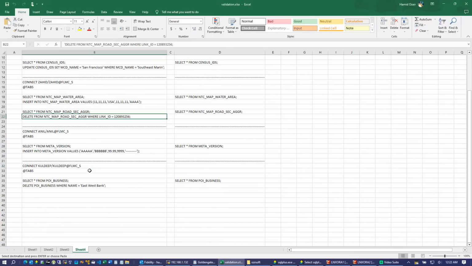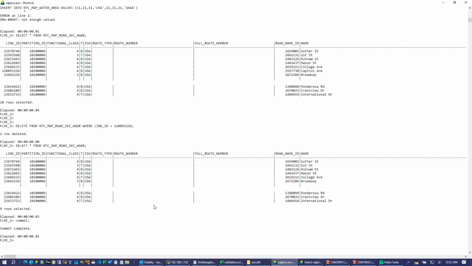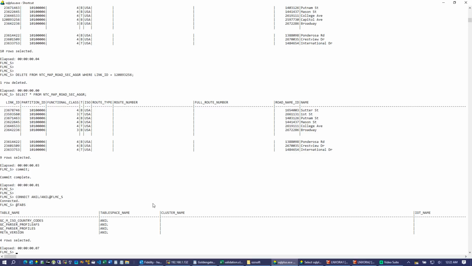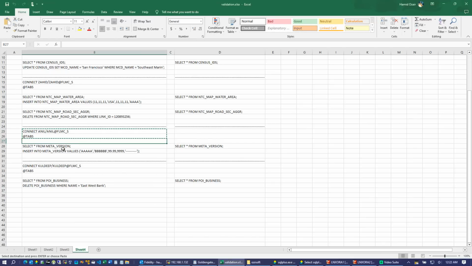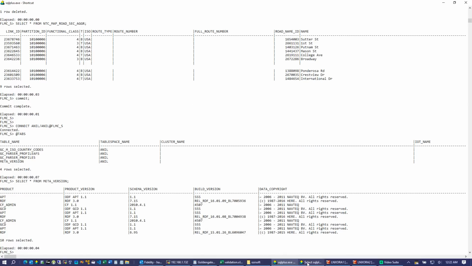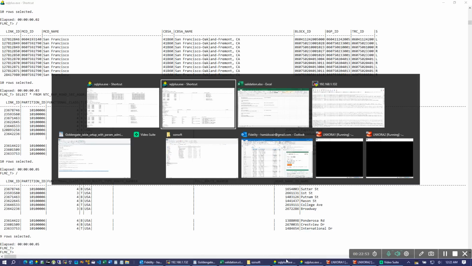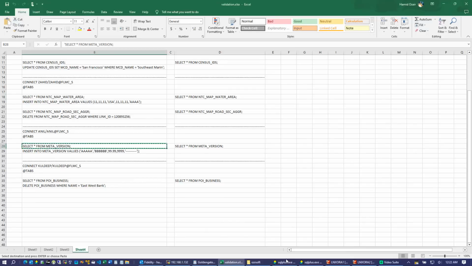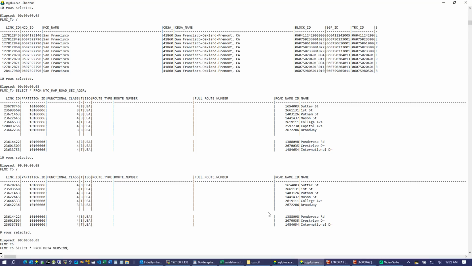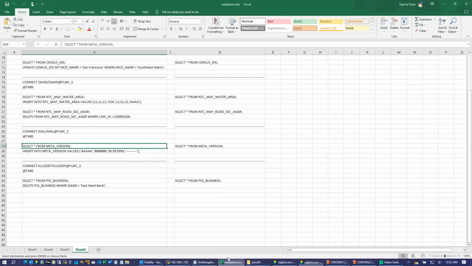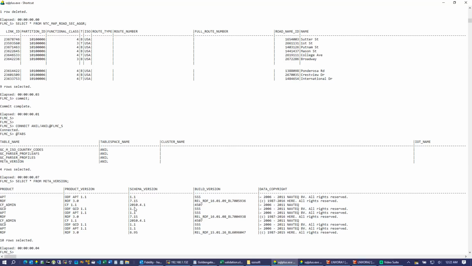Now I'm going to connect as Anil, and I'm going to select from this table. Here I'm inserting one row.